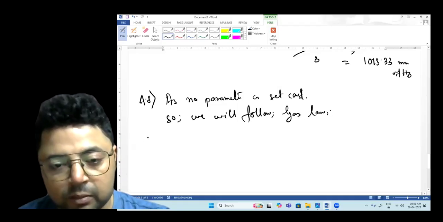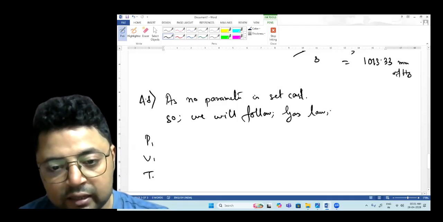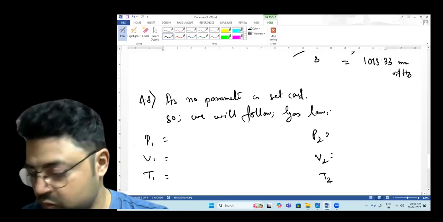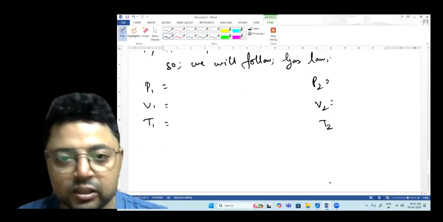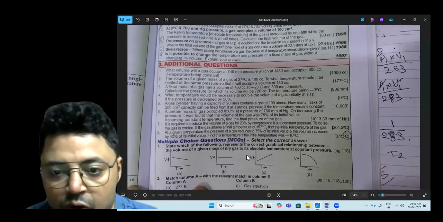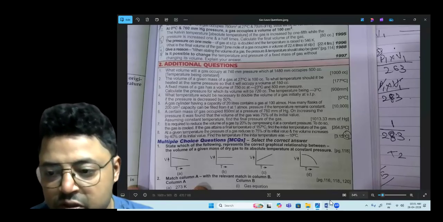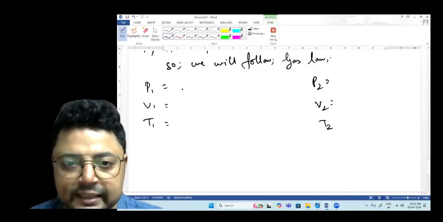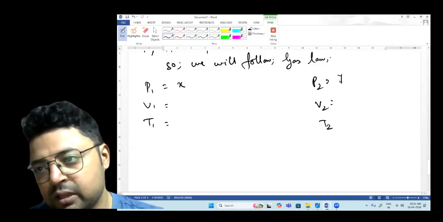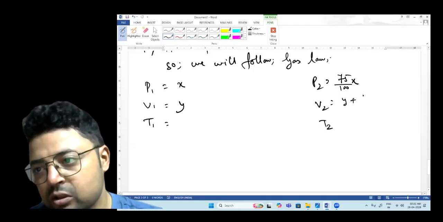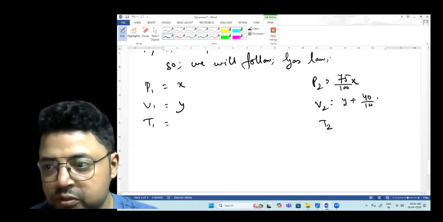So here we should write P1, V1 and T1, and here we will write P2, V2 and T2. At a given temperature, the pressure is reduced to 75% of its initial value. Let us take it as X, so it will be 75 by 100 times X. The volume is Y, and it becomes Y plus 40 over 100, 40% of Y.